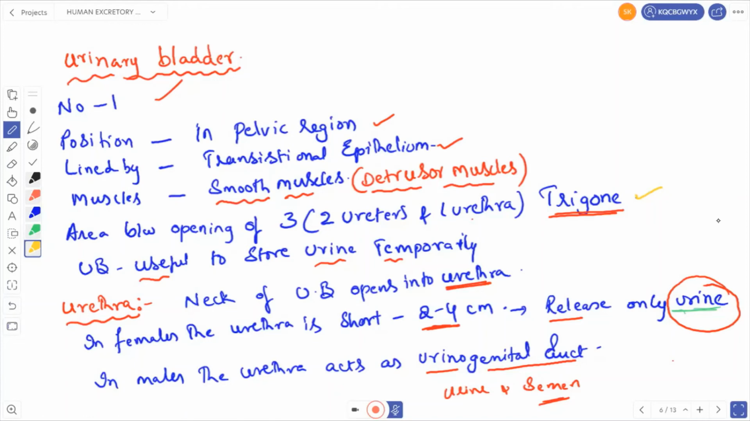Then what is the urethra? The urethra is the neck of the urinary bladder, which opens to the outside. In females, the urethra is short, 2 to 4 centimeters, and releases only urine. In males, the urethra acts as a urinogenital duct, so in males the urethra releases both urine and semen.